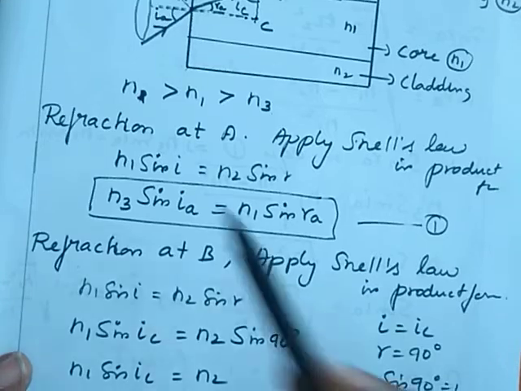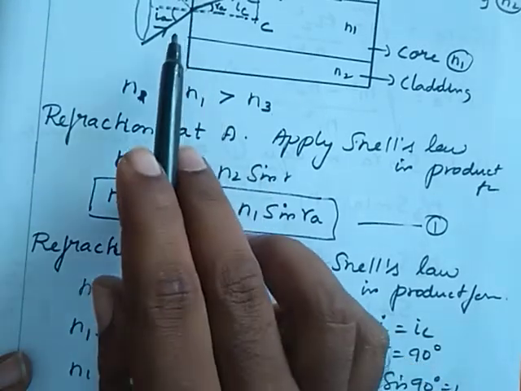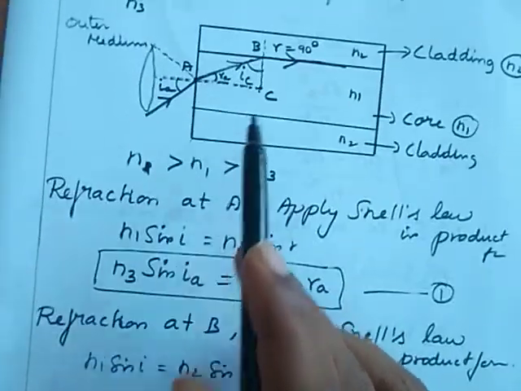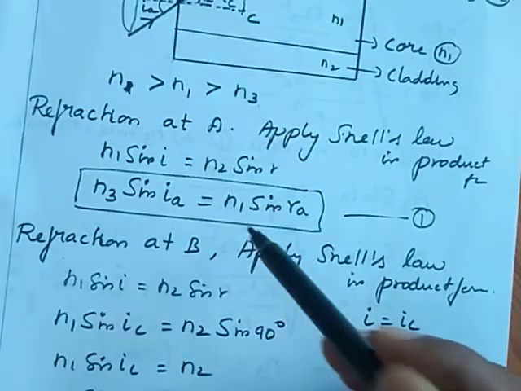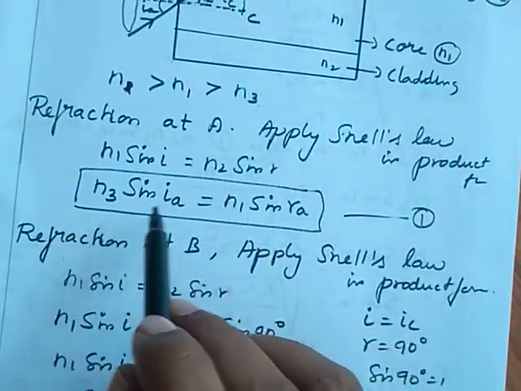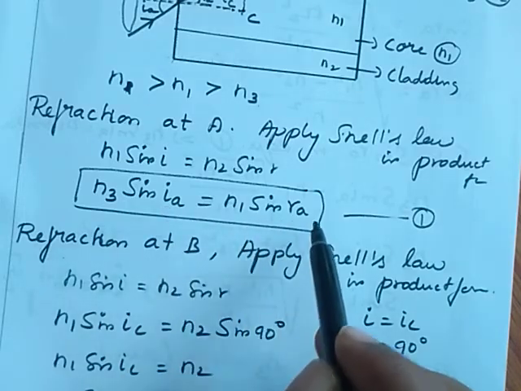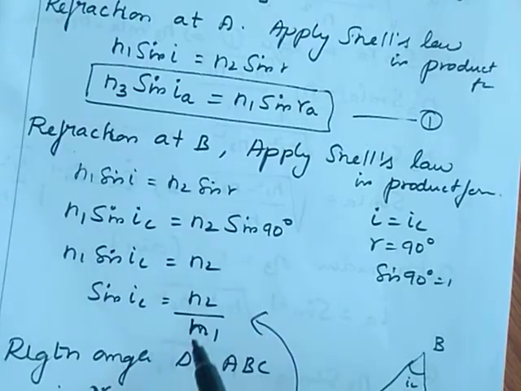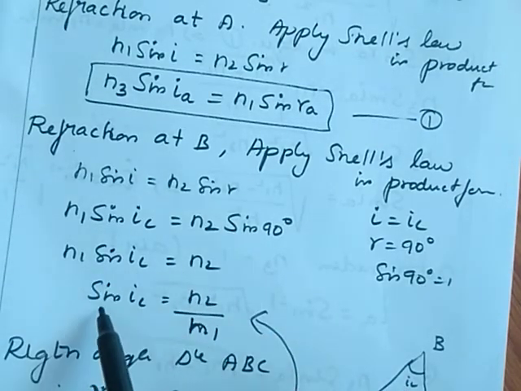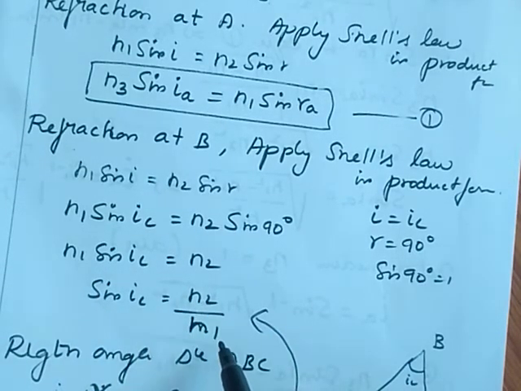The refraction is at A and B, so we can apply Snell's law at points A and B. Then we get n3 sin Ia is equal to n1 sin Ra at point A. Then there will be a refraction at B. At that point we apply Snell's law, then we get sin Ic is equal to n2 by n1.